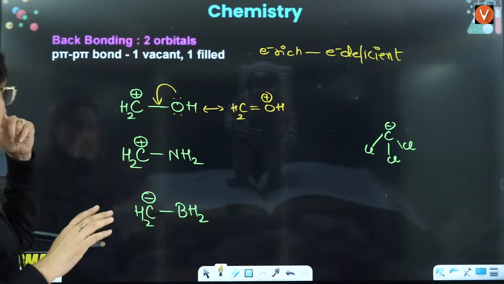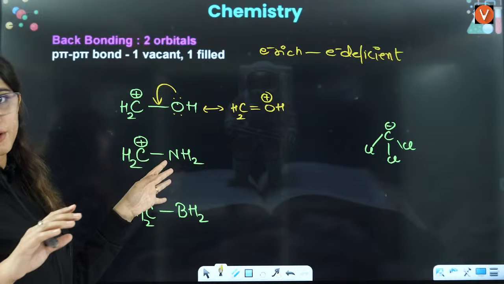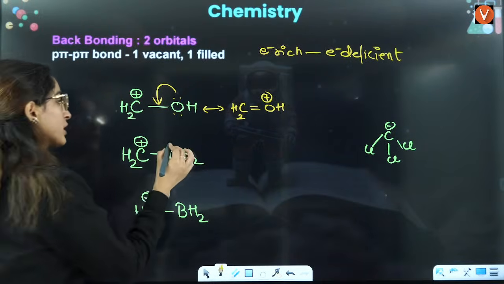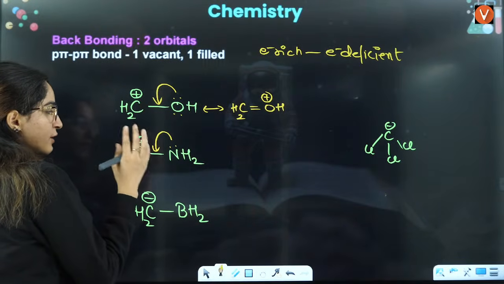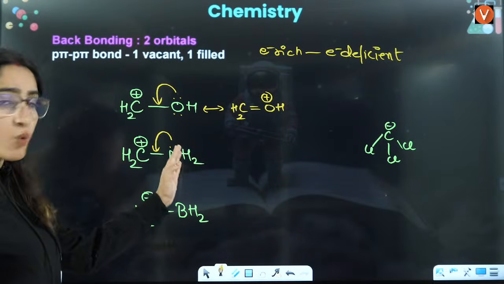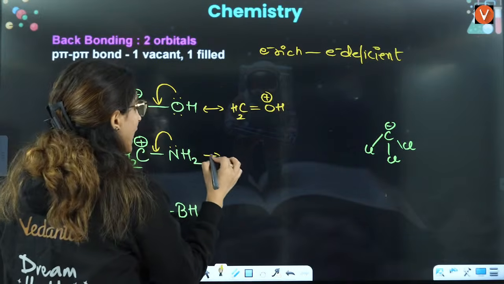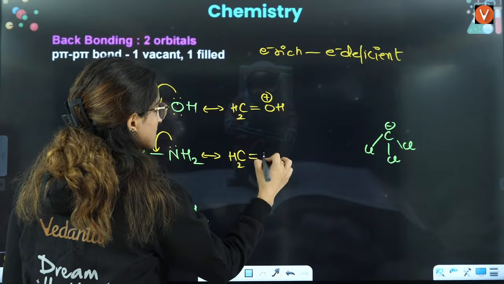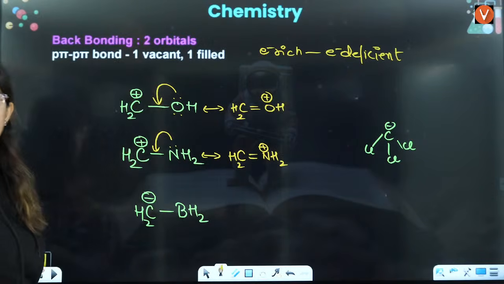And here it has gained one electron from these lone pairs, that's why it will become neutral. Here also you have lone pairs, this is electron deficient, this is electron rich. This is a carbocation, that's why it is electron deficient; this has a lone pair, that's why it is electron rich. So electrons will shift here and you will have CH2, double bond, this is NH2 and this is positive here, right?